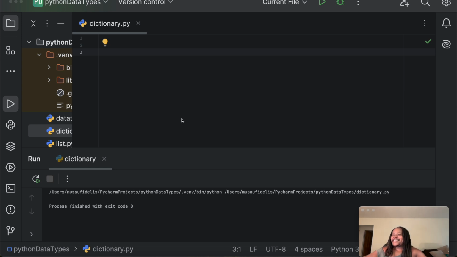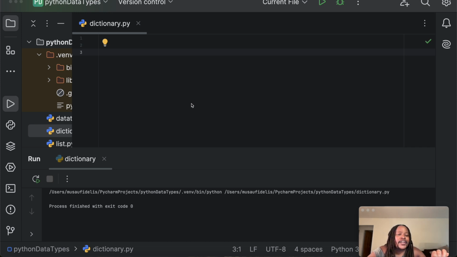In any case, dictionaries in Python. In Python, a dictionary is an unordered, mutable collection of items. Unordered means that there's no order.